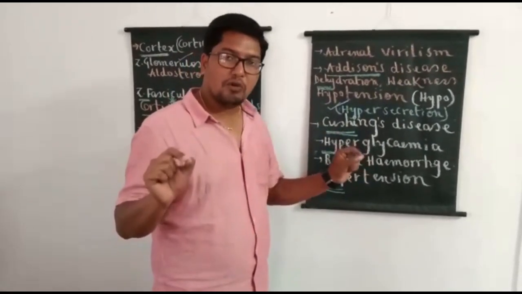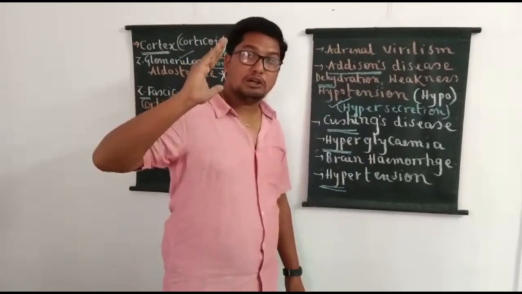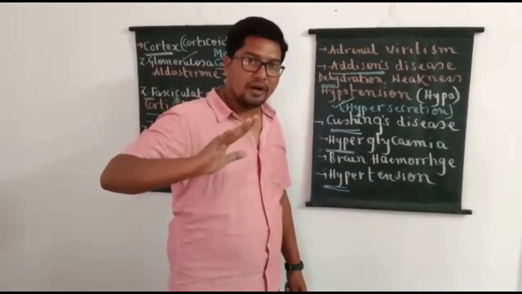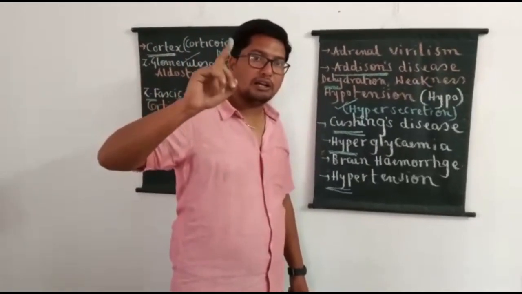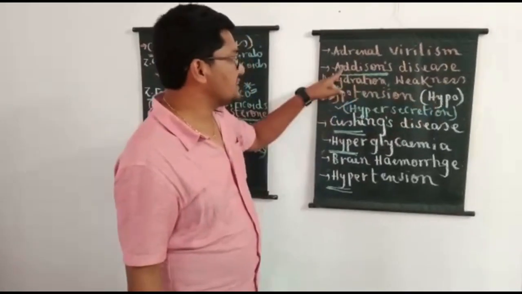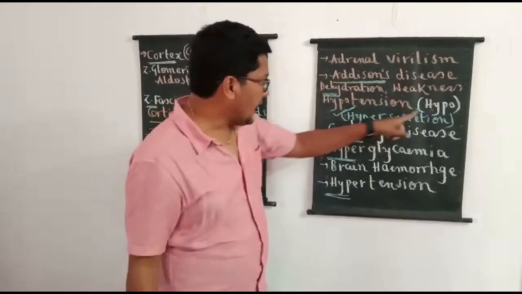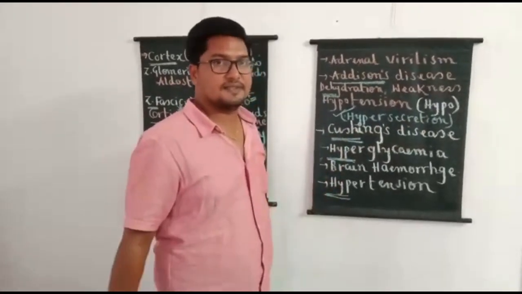Students should remember what corticoids are. All the hormones produced from the adrenal cortex together are called corticoids. Being steroids in their chemical nature, they are also called corticosteroids. Hyposecretion of corticoids results in Addison's disease. Hypersecretion of corticoids results in Cushing's disease.